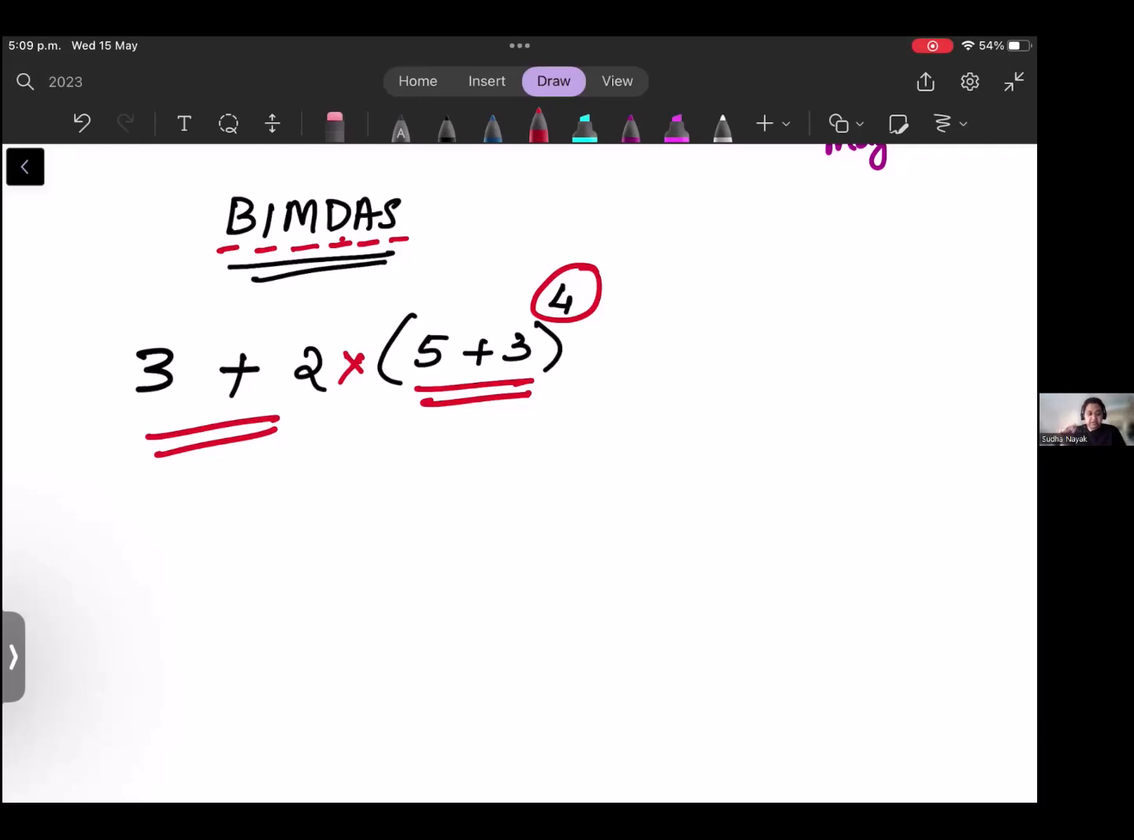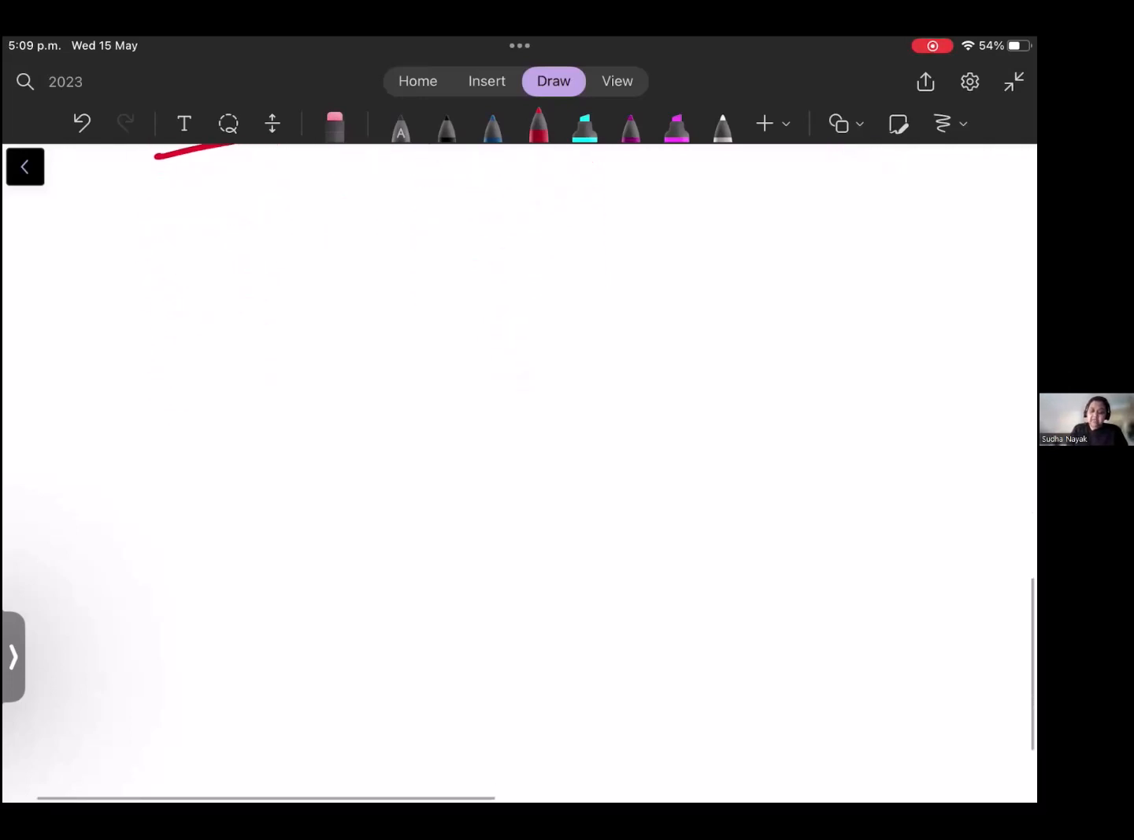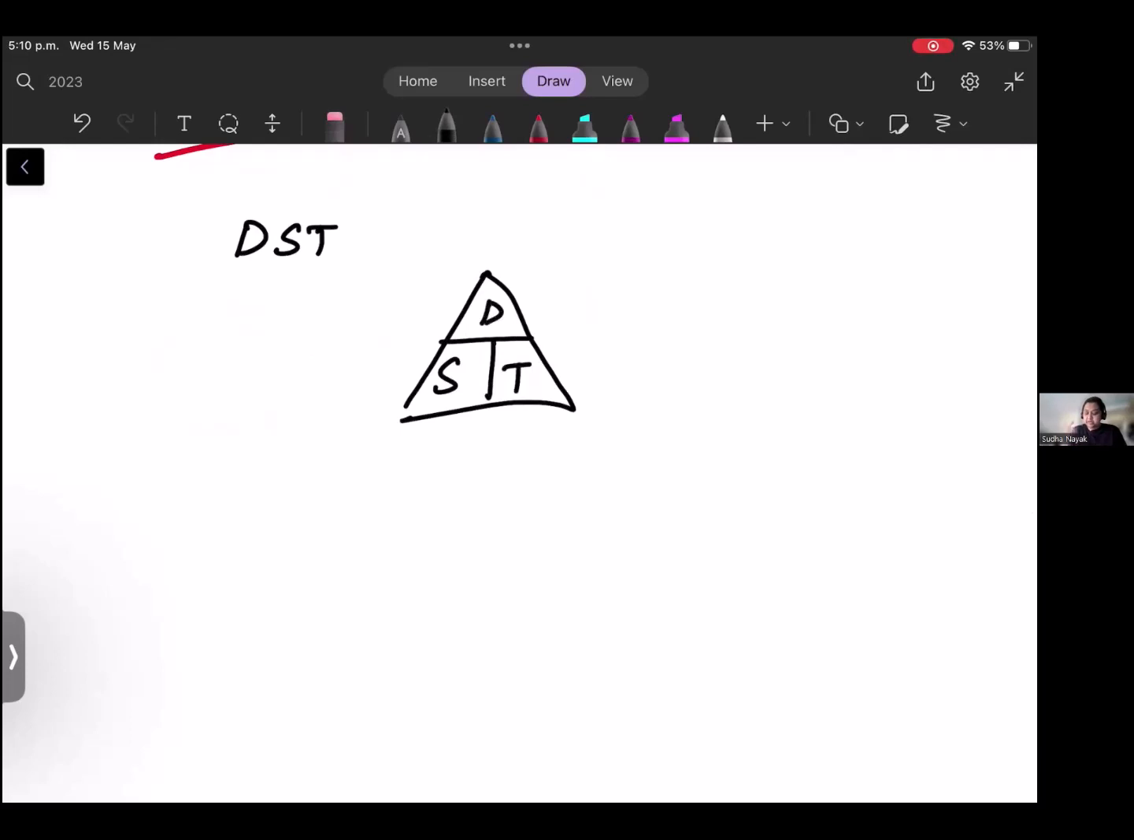Okay, very much, very important. And then we know the DST: distance, speed, and time. So you know the triangle. So speed is equal to... no, it's not like this. It is speed is equal to distance over time. Yeah, so remember this speed distance calculation.